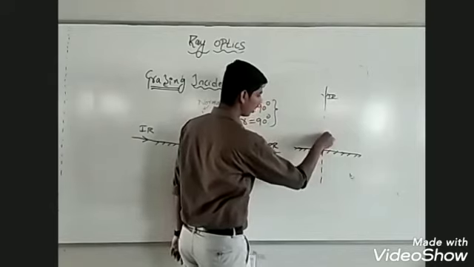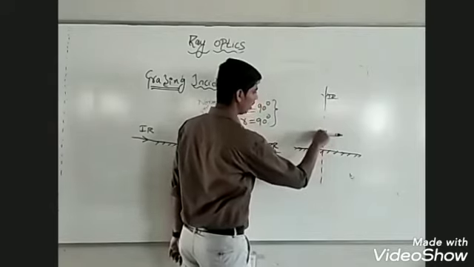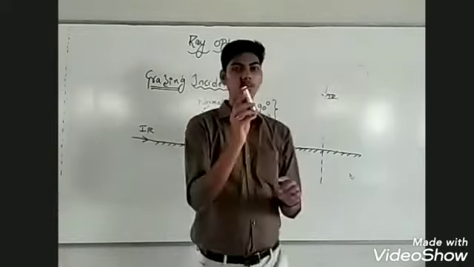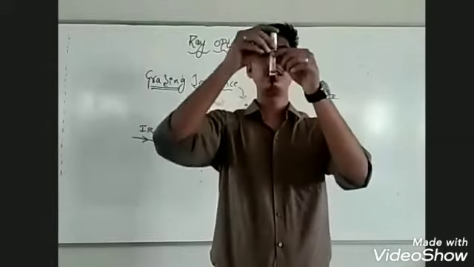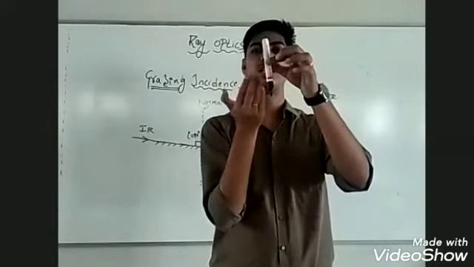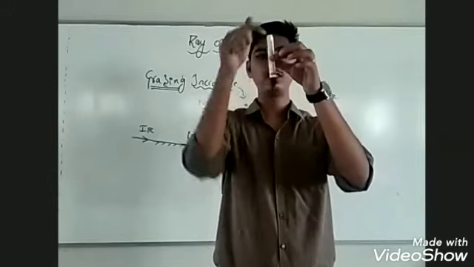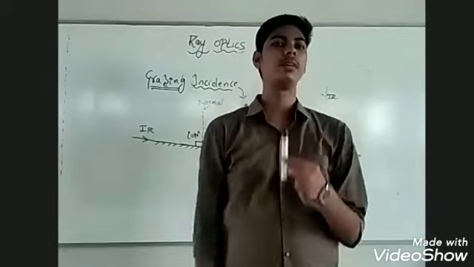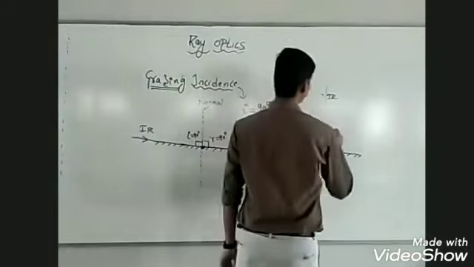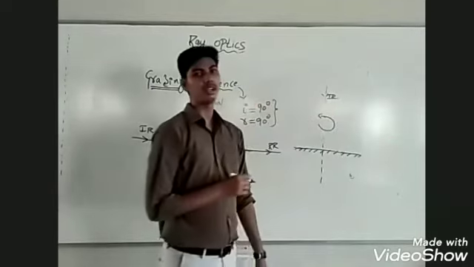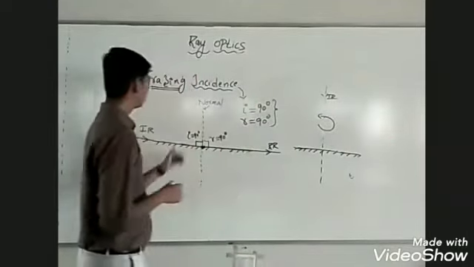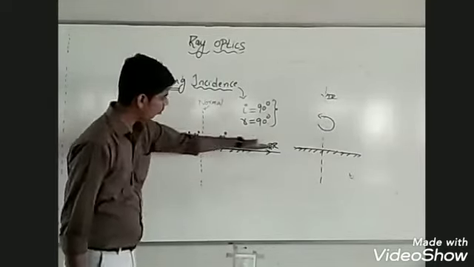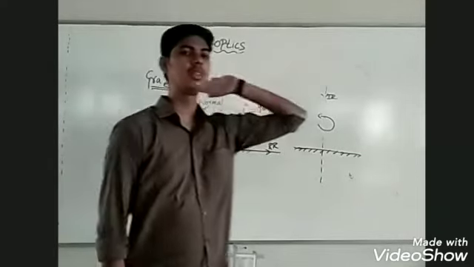From here to here, how much angle did it turn? 90. Then it turns again like this. So in normal incidence, the incident ray will undergo a deviation. Deviation means turning. The incident ray will undergo a deviation of 90 plus 90, 180. In case of normal incidence, there is a deviation of the incident ray. But in case of grazing incidence, the ray of light goes the same way it was incident, and even after reflection it passes without any deviation.